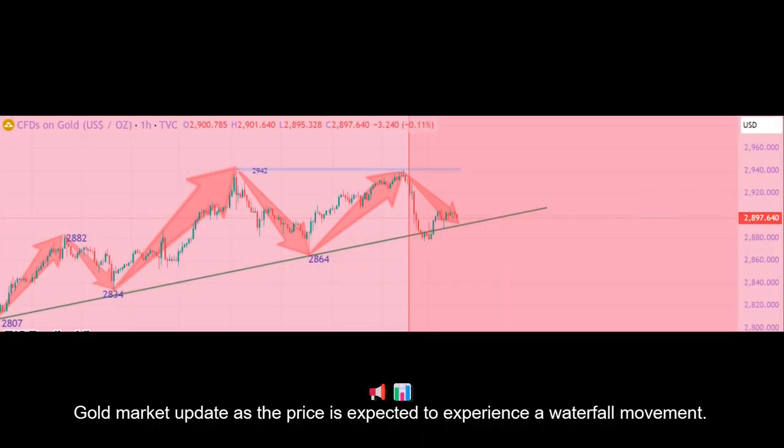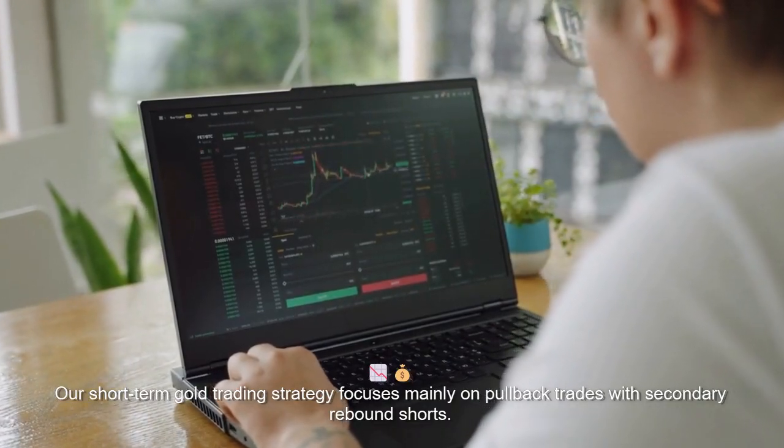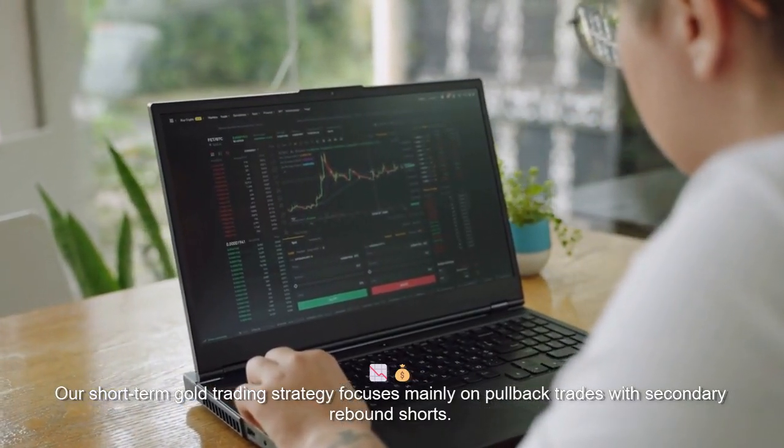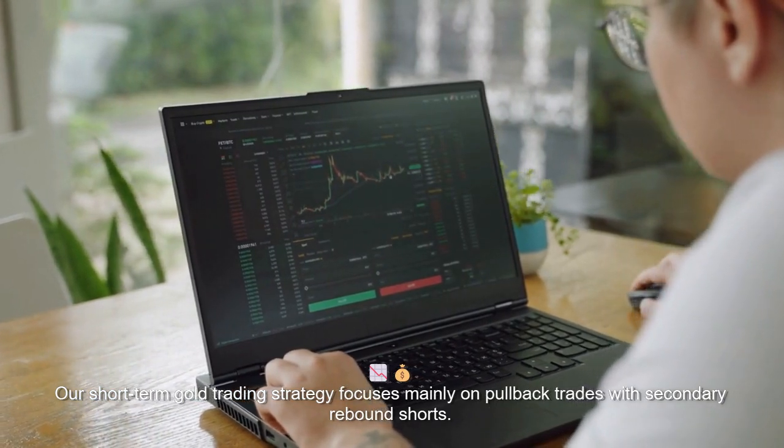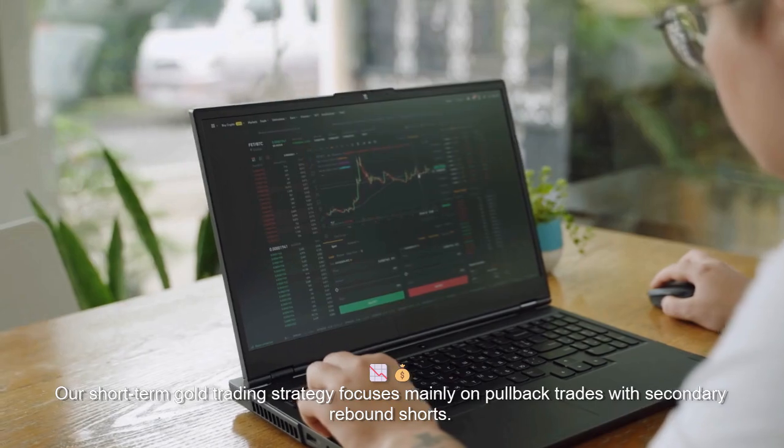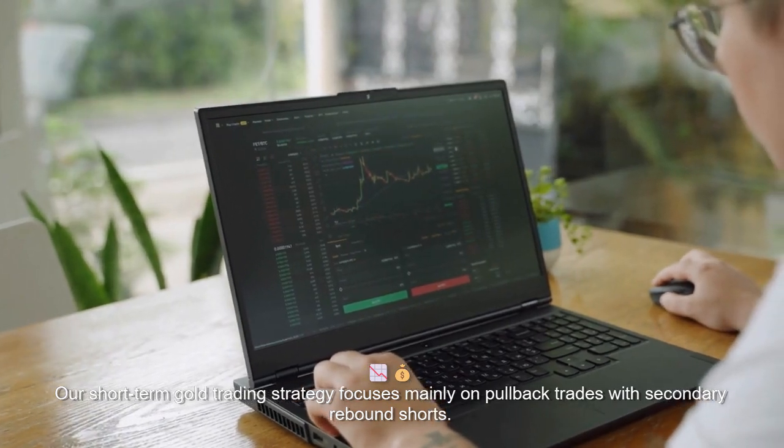Gold market update as the price is expected to experience a waterfall movement. Our short-term gold trading strategy focuses mainly on pullback trades with secondary rebound shorts.